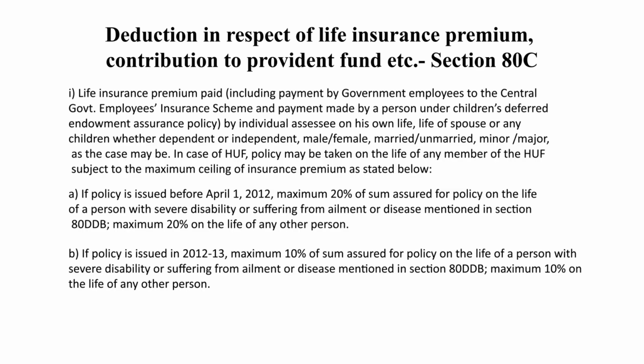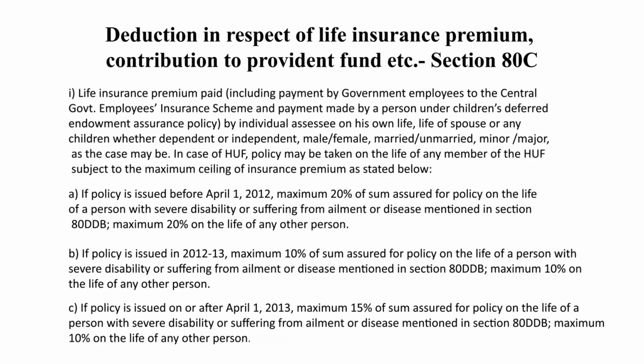However, for policy taken in the financial year 2012-13, maximum 10% of the sum assured as LIC premium paid is allowable as deduction. But if the policy is issued on or after 1st April 2013, maximum 15% of the sum assured is allowed as deduction under Section 80C in respect of any ailment or disease mentioned in 80DDB, but in all other cases the maximum allowable rate is 10%. This is regarding LIC premium deduction under 80C.